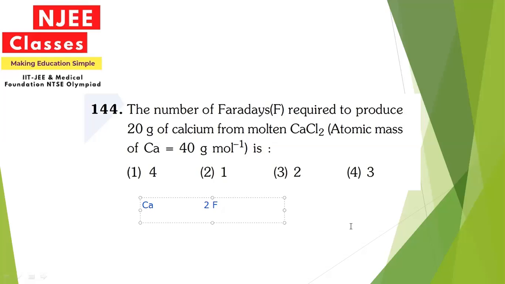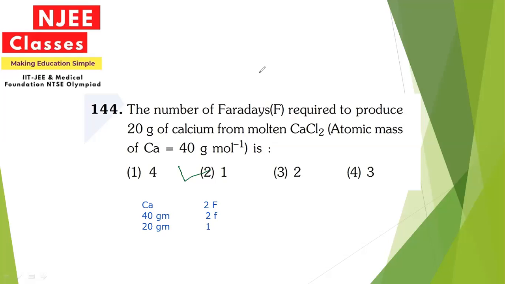Calcium's atomic mass is 40 grams. So 40 grams require 2F, so 20 gram will definitely require 1. So the option for this question will be 2.